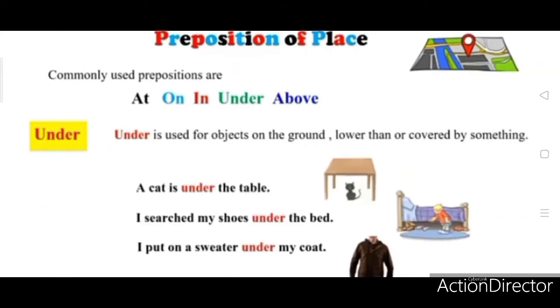Then under. Under is used for objects on the ground lower than or covered by something. See here, a cat is under the table. Fully covered. I search my shoes under the bed. I put on a sweater under my coat. So my dear student, you can use the word under for objects on the ground lower than or covered by something.